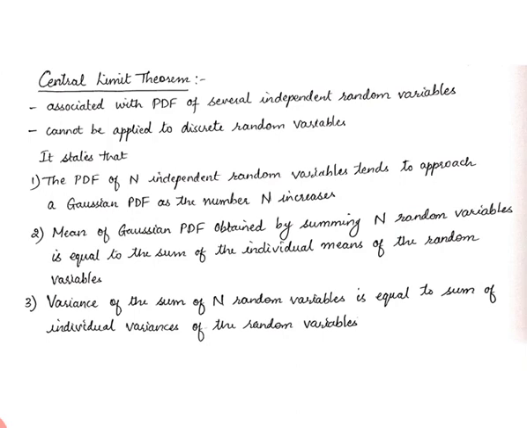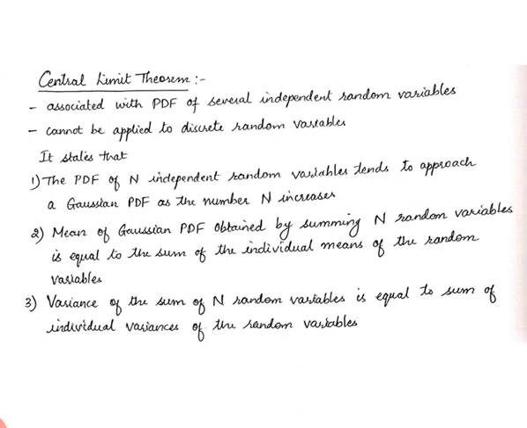Okay, so in our terms we will define it in terms of random variables. So it's associated with the probability density function of several independent continuous random variables. We cannot apply it to discrete random variables. So we will split the entire statement into three parts.